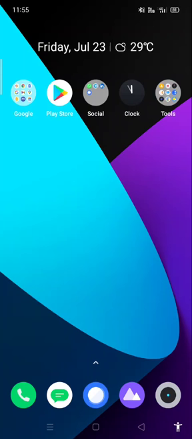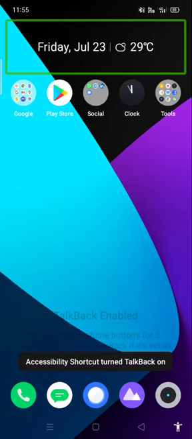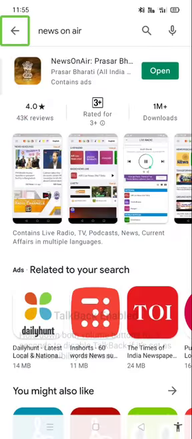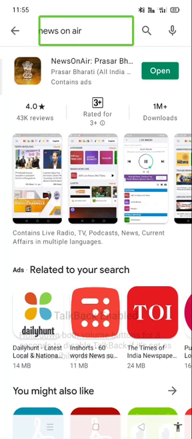I am turning on my TalkBack and let's go to the Play Store and see how we can search for this app. I opened the Play Store and in the search bar I search for News on Air, N-E-W-S space O-N space A-I-R, and if we type the spelling correctly, we'll find this app exactly.